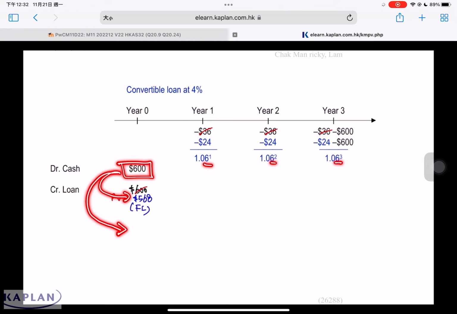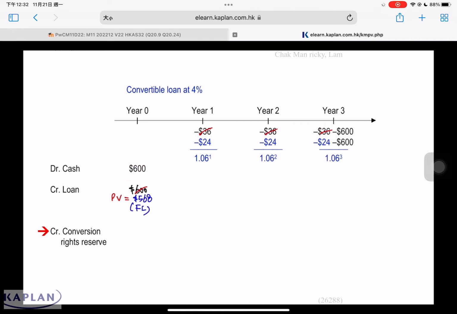Accordingly, besides crediting a loan liability of 568, we also need to credit conversion rights of the difference of 32. This 32 represents the difference between the 600 and the 568. This 32 represents the equity instrument. At the date of issue, initially, we must account for the $600 separately as liability and equity instrument.